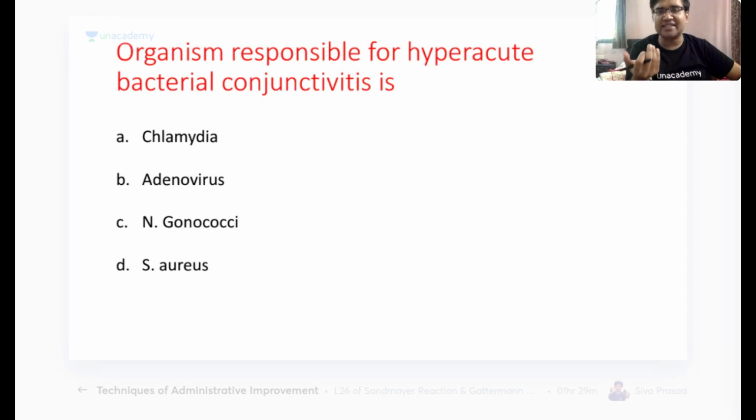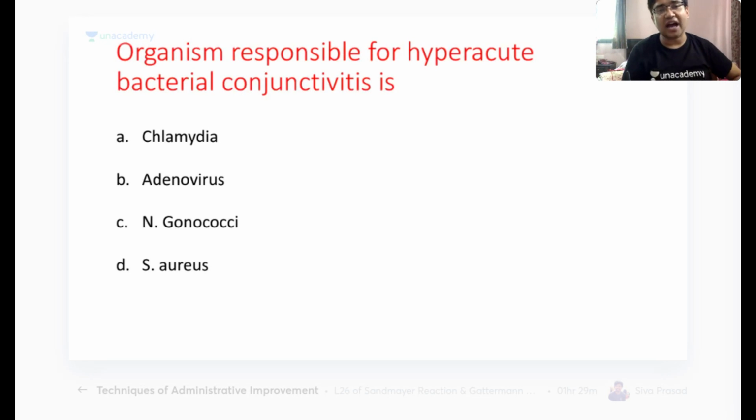Otherwise, SMILE itself has some complications like striae, so in those cases we can go for LASIK as well. Also remember, SMILE cannot correct hypermetropia. A normal flap, LASIK, can correct hyperopia as well. SMILE is reserved only for myopic patients. Okay, so we come to this question.